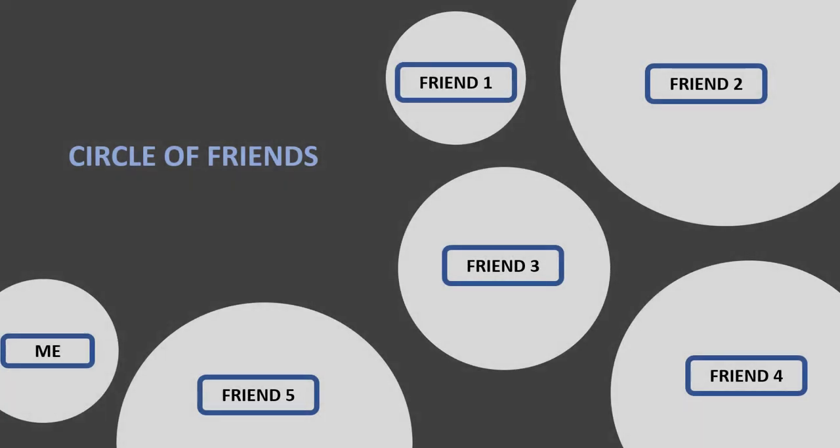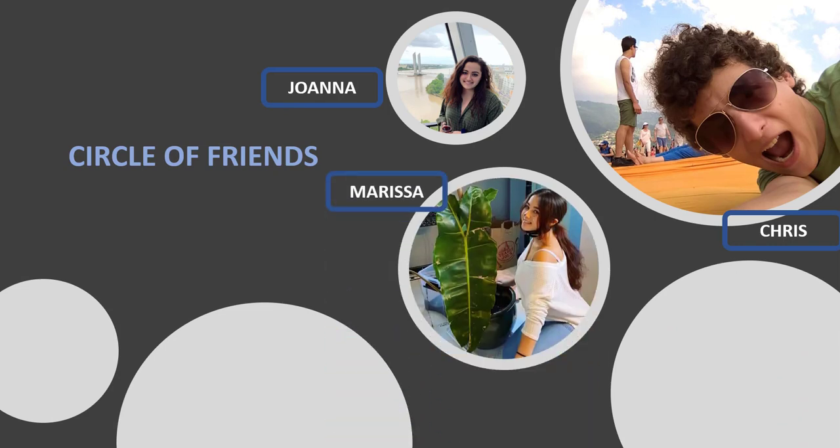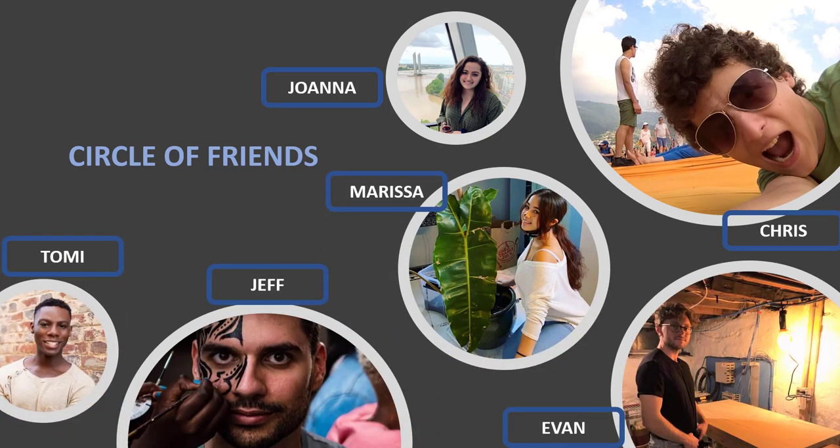First, I will introduce you to my circle of friends. There are 5 friends, including me, used in this demonstration today. And these friends are Chris, Joanna, Marissa, Evan, Jean-Francois or Jeff, and me.